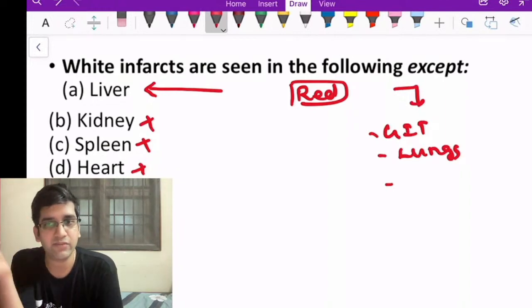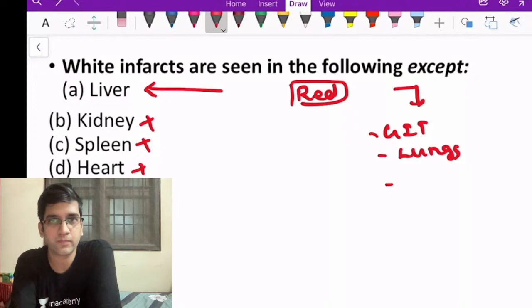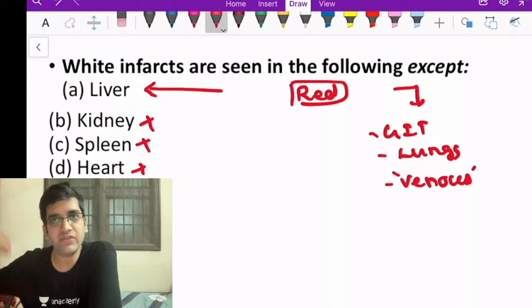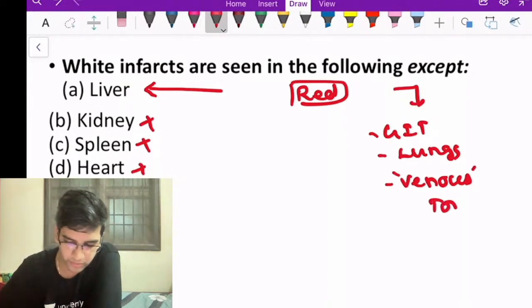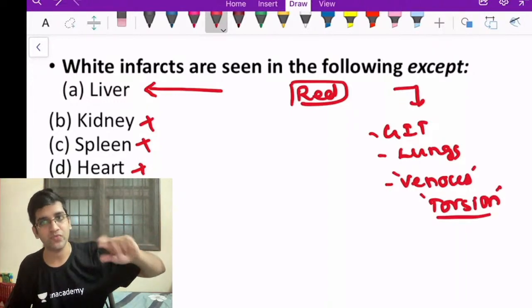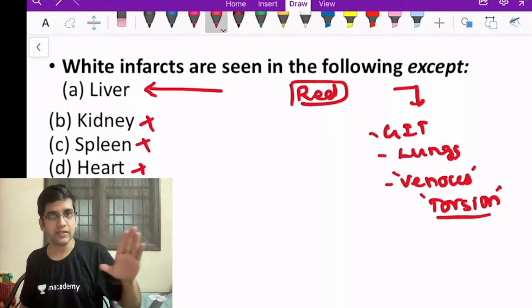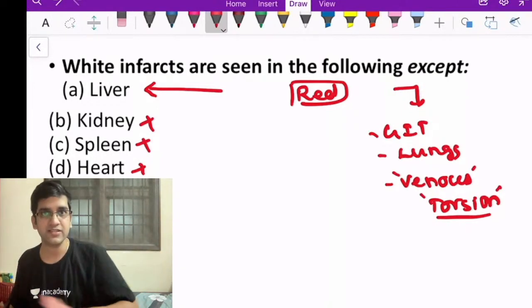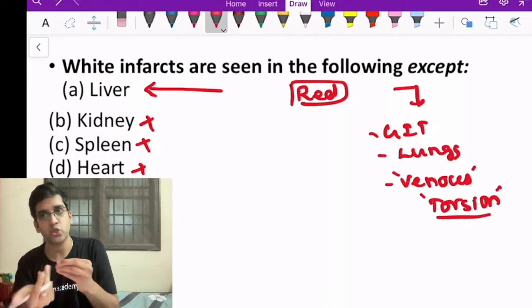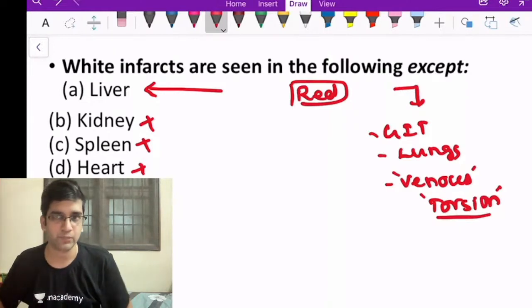Which infarct will have a red infarct? You have an arterial infarct, venous infarct. Which will have red infarct? Arterial or venous? Venous will generally have a red infarct. When I have a venous infarct, in venous drainage, we call it a torsion. Torsion of testis, torsion of ovary, the outlet gets obstructed. So venous one can have a red lesion, right? Arterial, based on the organ supply, GIT and lungs and liver, I'll have red infarct. Otherwise, I'm going to have a plain one, right? So venous is obstruction, which is torsion, right? Torsion will have the finding, okay? Got it.